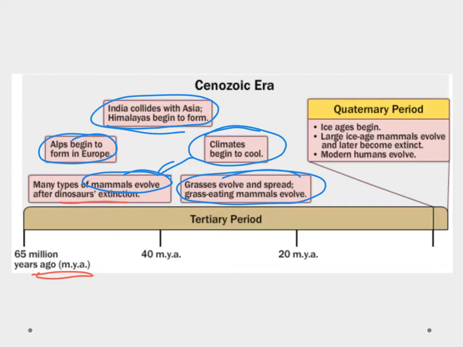Then in the Quaternary Period, we notice that we have ice ages going on. We have these large ice age mammals, the giant sloths, the woolly mammoths, the mastodons, things like that, that thrived, evolved, and then went extinct. And we see modern humans come to the scene.